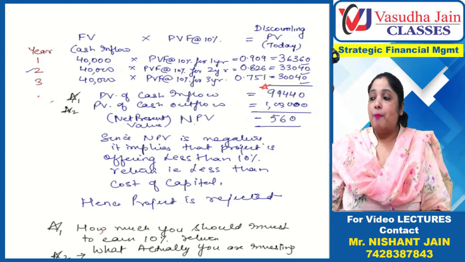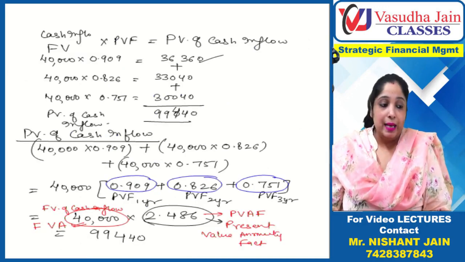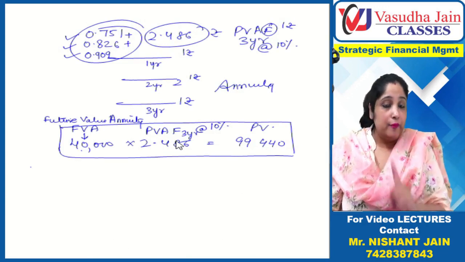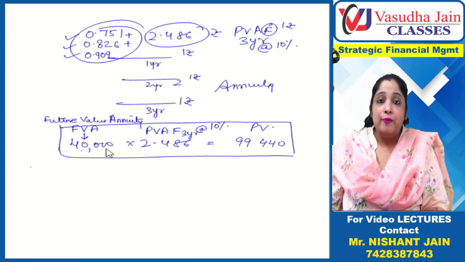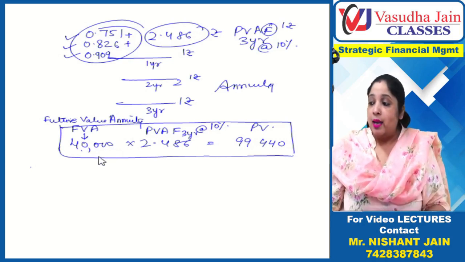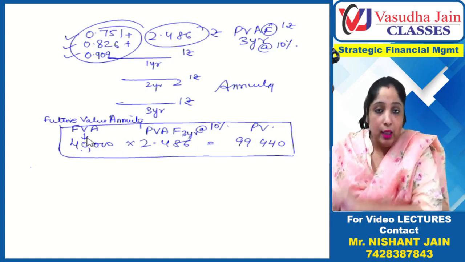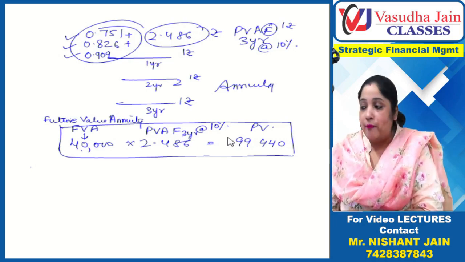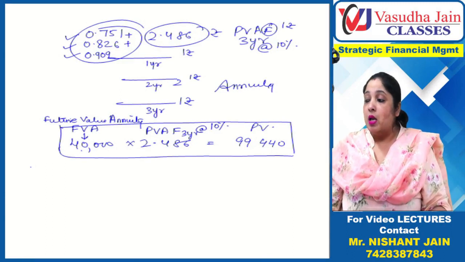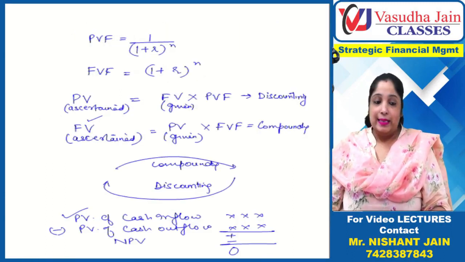So this is all about the whole basic concept, and PVAF is also very important. When your inflows are even, meaning the same inflows every year, then you multiply the annuity with PVAF to find out the present value of all the cash inflows. So this is all about the basic concept.